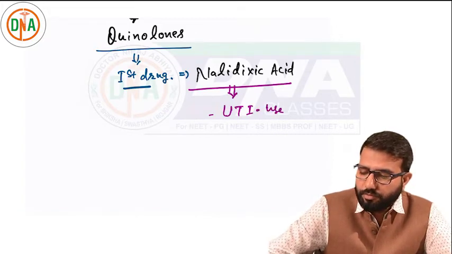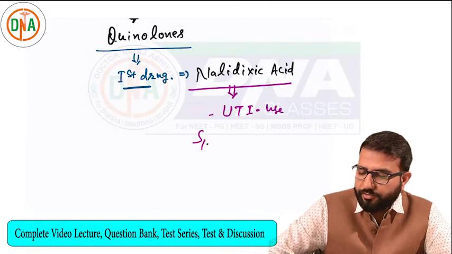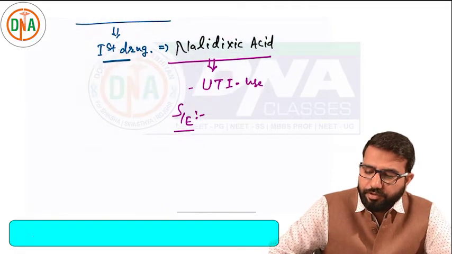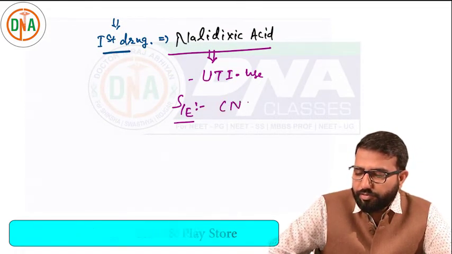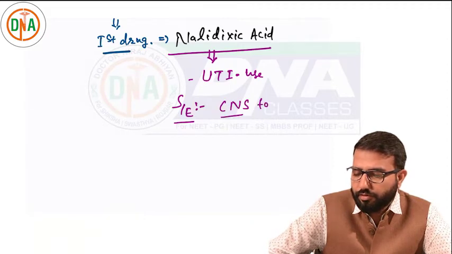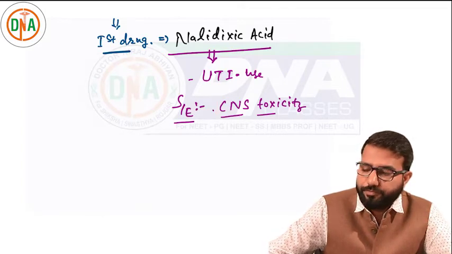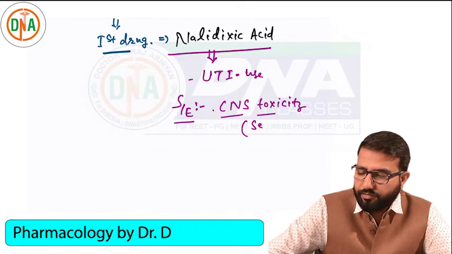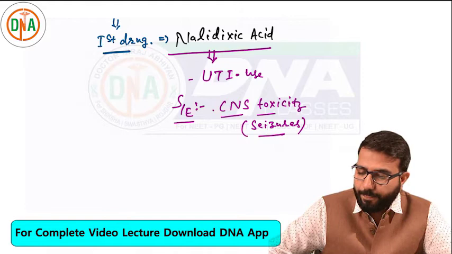But side effects were higher. What are the risks associated with nalidixic acid? Nalidixic acid was having high risk of CNS toxicity, like ataxia, confusion, seizures. The risk was higher. Seizures risk was reported with nalidixic acid.